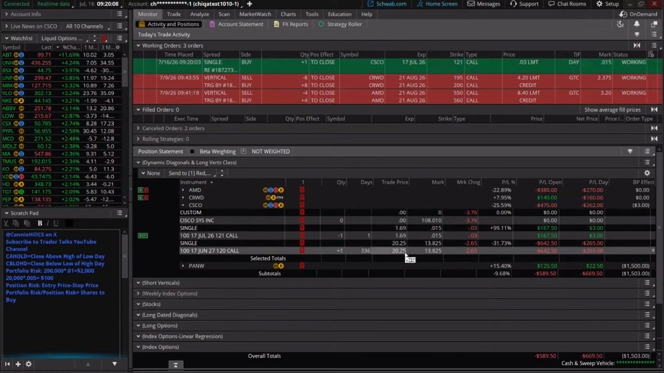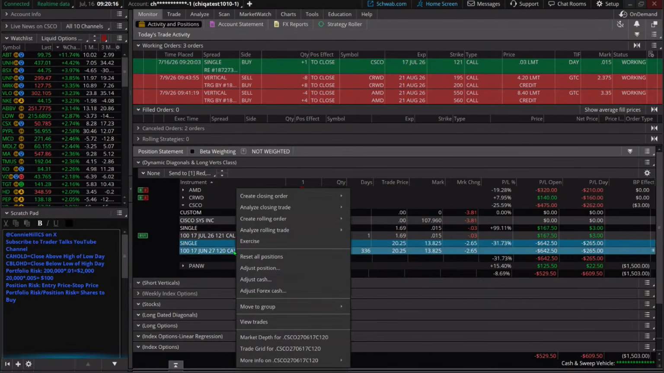And then we'll want to close down this long leg, noting that we're going to be taking a bit of a loss on it, a pretty decent size loss. However, we don't want it to get even bigger. Okay, so we're going to create our closing order there.